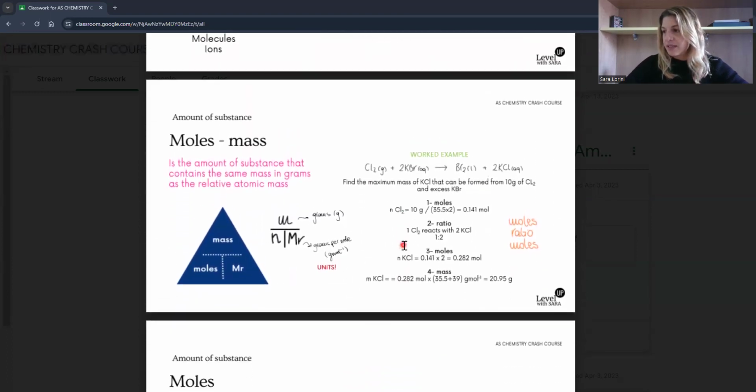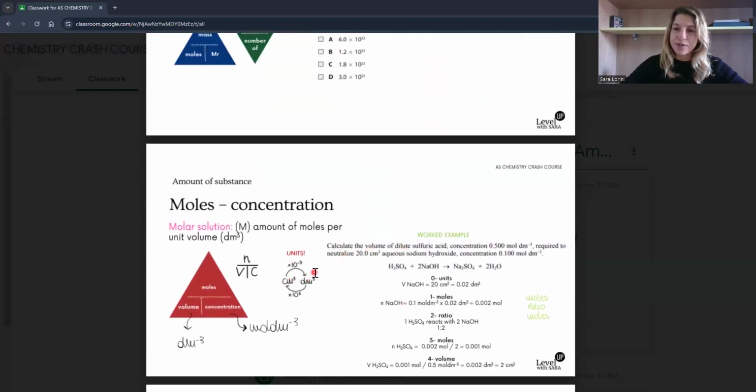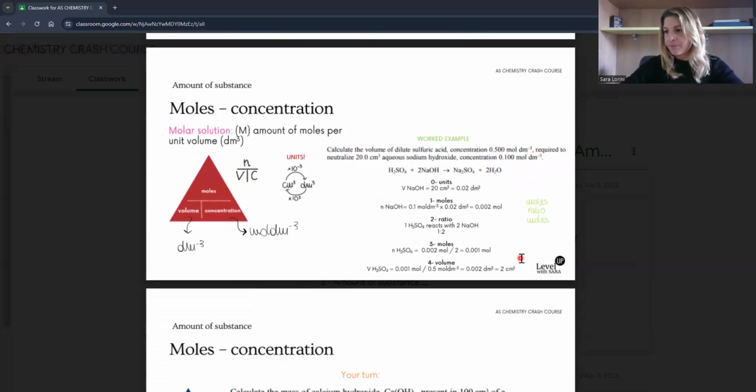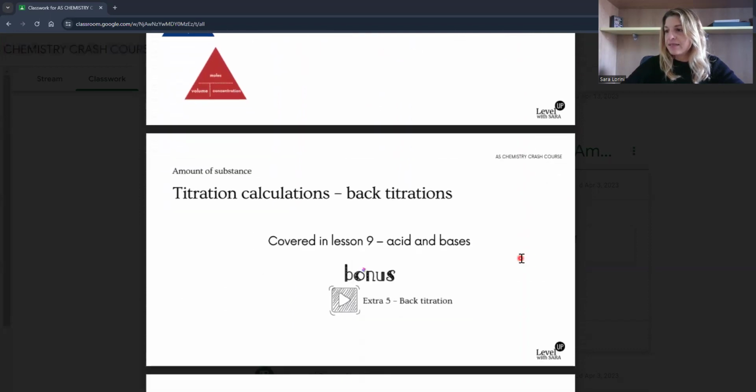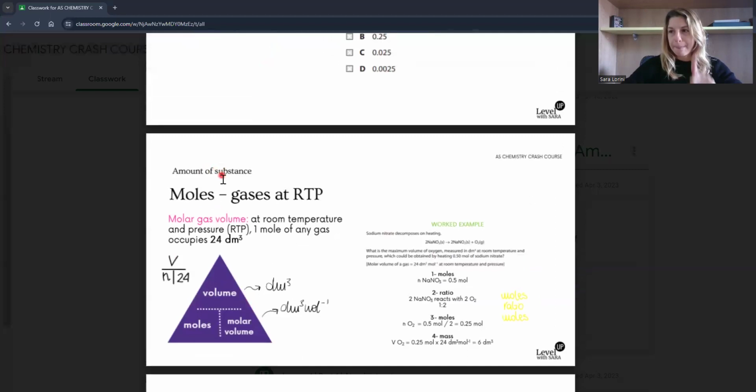Masses should be okay, just check the units. Concentration, conversion: always notice the unit. You have them written right there in the question, so you just need to read it properly and notice the unit. So when I read this question, for example, the units really are highlighted as I read it, so I know that I have to do the conversion. Very important. Then back titration, well, that we just need to practice more and more.